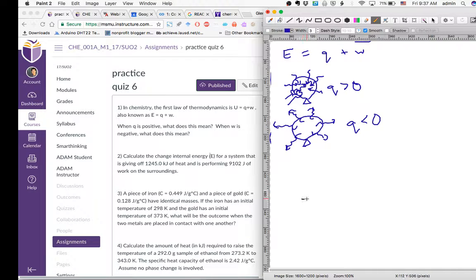What about work? If you inflate your balloon so that it is pushing, let's say the balloon is pushing against the air like this, these straight arrows, that means it's actually moving air out of the way. It's doing work on the air outside. So if your system is the balloon and the surroundings is the air, then your system is doing negative work, meaning work is leaving your system. It's doing work on the surroundings. And so in chemistry, we consider that to be negative.